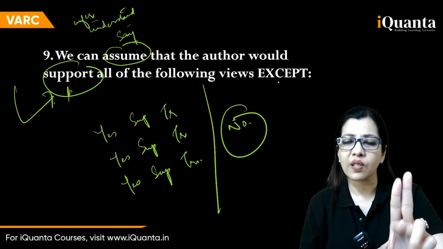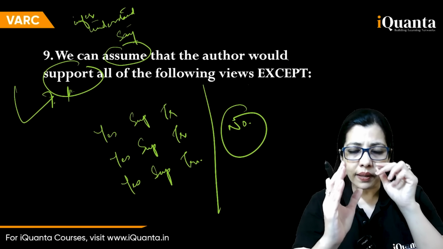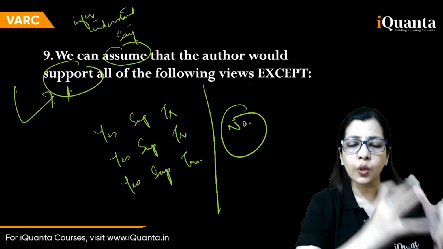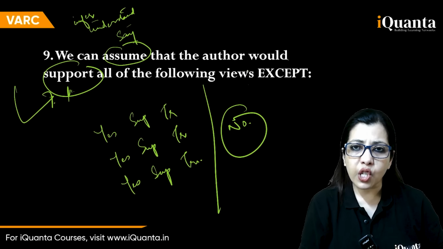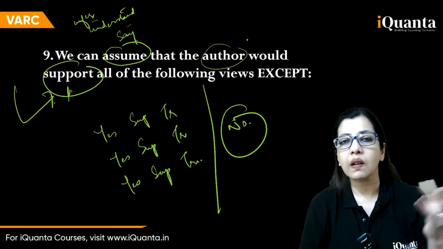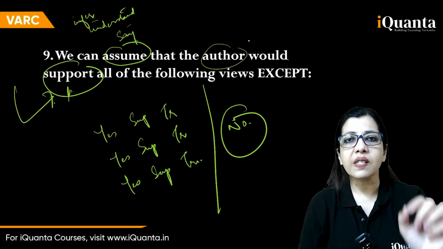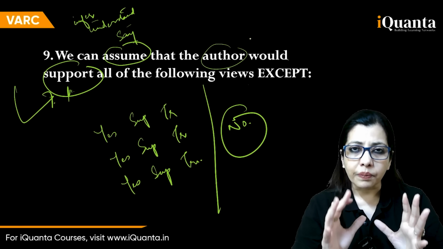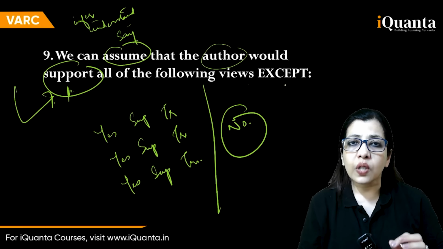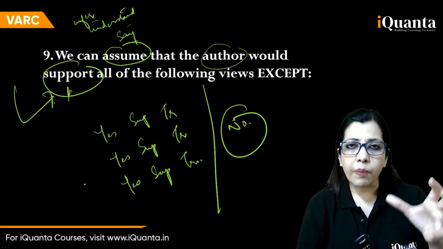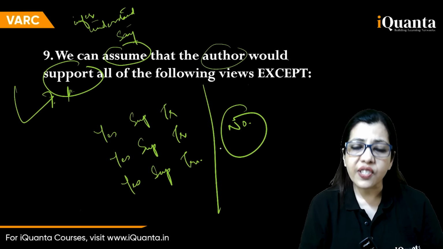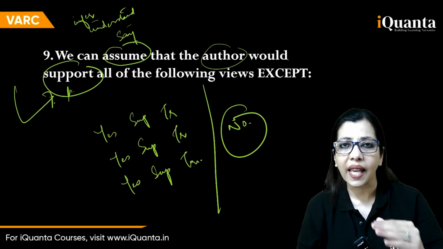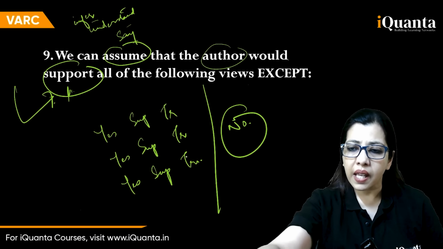Even in this question, it can be of two types. One, connected with the conclusion. So जहां भी आपसे पूछे author would, author का viewpoint, as the first step, check the conclusion in the last para. That can solve your problem, okay? Otherwise, you need to go and check the options. If the options are connected with different paragraphs, again, you're going to play true false का खेल यहाँ पर. Is it clear, guys?